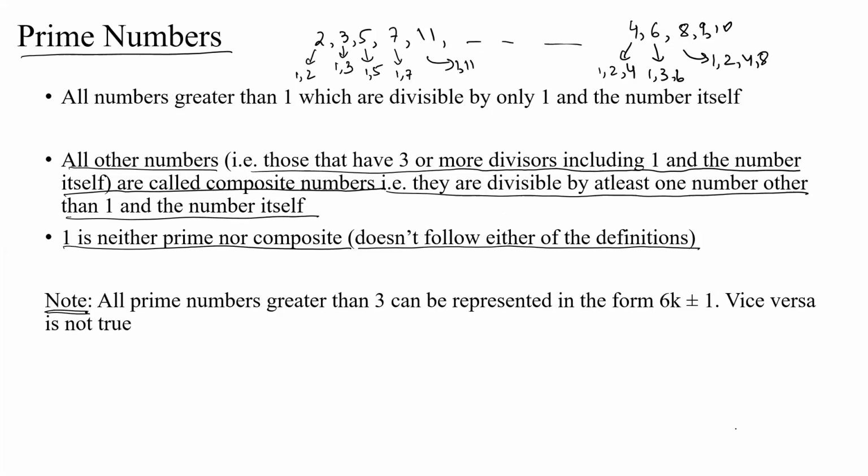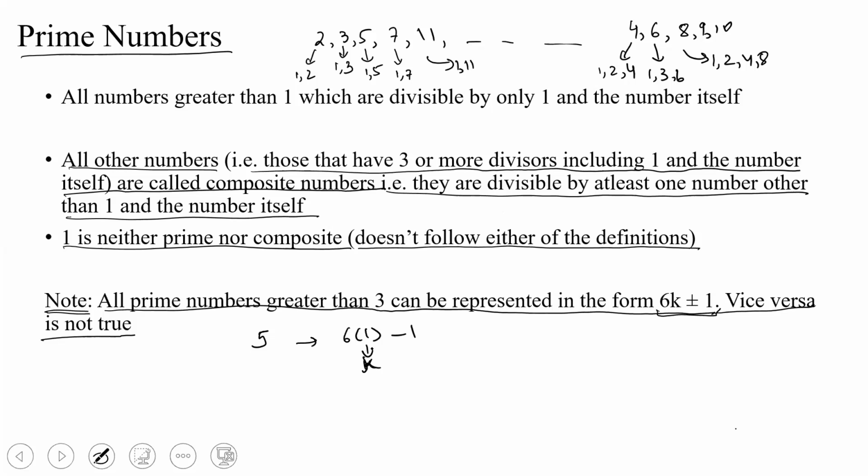Now there's a note over here which says all prime numbers greater than 3 can be represented in the form 6k plus minus 1, while vice versa is not true. So all prime numbers greater than 3 can be represented in the form 6k plus minus 1. For example, if you take a prime number greater than 3, which is 5, it can be represented in the form 6 into 1 minus 1. 1 is basically k. The value of k is 1 over here. So 6 into 1 minus 1 can be represented in the form 6k plus minus 1.